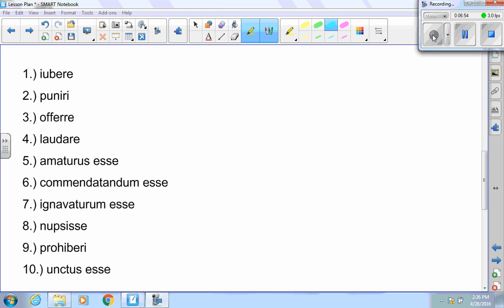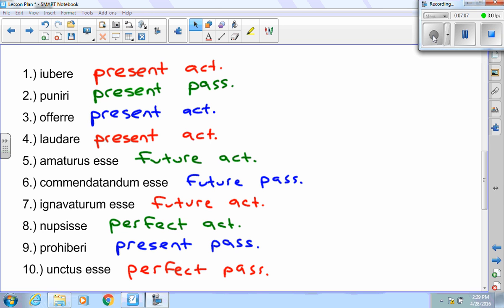All of these here are infinitives. You're going to be able to tell me what tense and what voice these infinitives are. For example, number 1 would be present active. You do the rest. Remember, you only have 3 tenses of infinitives. You have present, future, and perfect. Here I gave you each one of those. You also have active and passive.